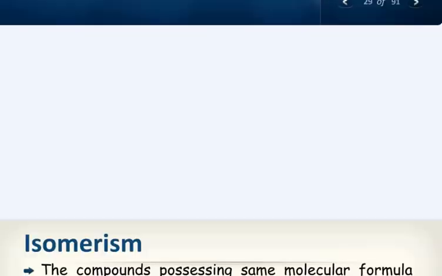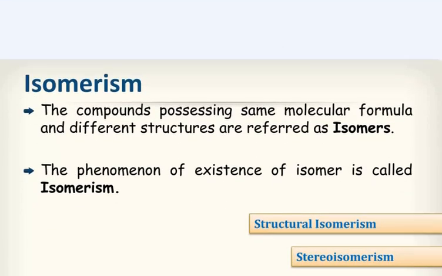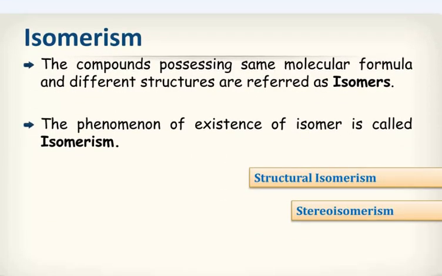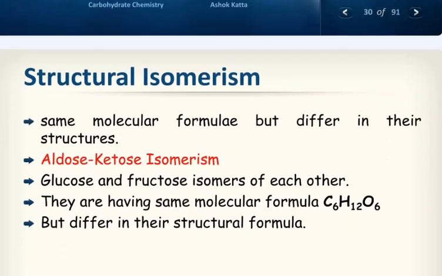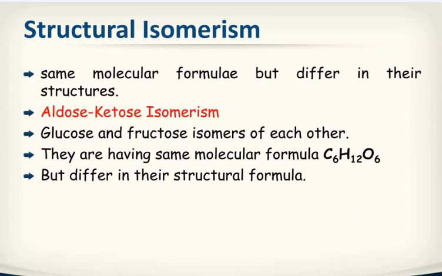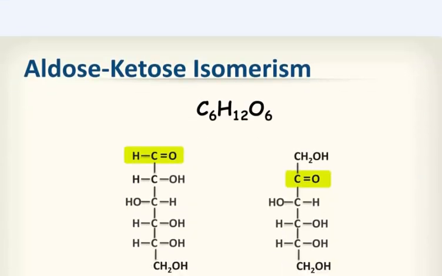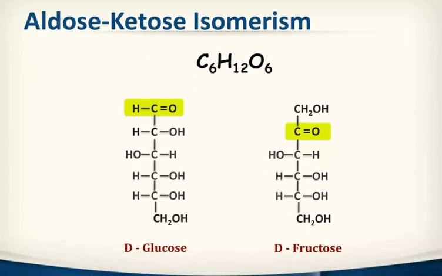Properties of monosaccharide. Isomerism. Compounds possessing the same molecular formula but different structures are referred to as isomers. The phenomenon of existence of isomers is called isomerism. Structural isomerism: same molecular formula but differ in their structure. Aldose ketose isomerism: D-glucose and fructose are isomers of each other. They have the same molecular formula C6H12O6 but differ in their structural formula.